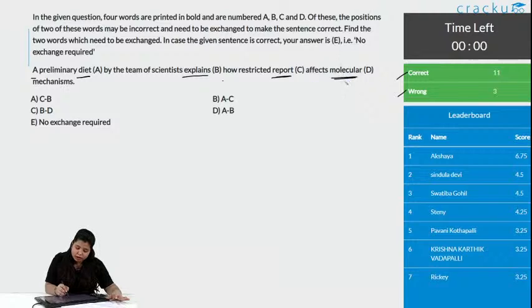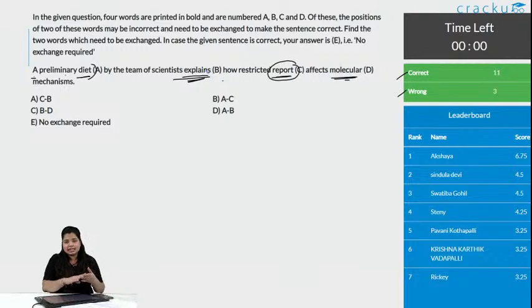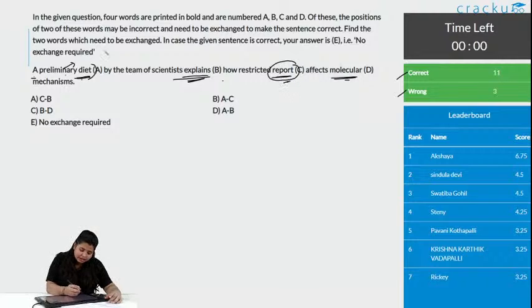A preliminary diet, or can it be a preliminary report? We know this is correct, uses, by the team of scientists explains. Yes, the scientists explain something, but the preliminary diet, it can be the initial, preliminary is the first part, the base, the primary report, right. So, it is A and C, it should be the preliminary report